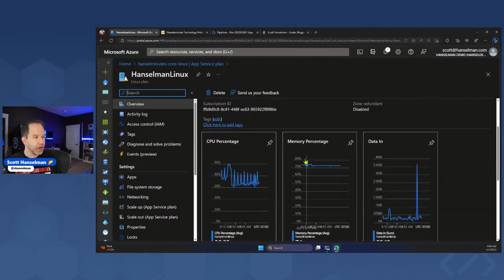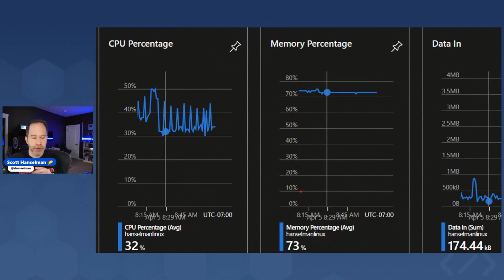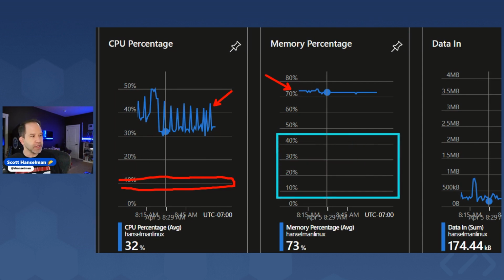So I realized that I want to look at my CPU percentage and my memory percentage in Azure portal, and I want to treat what's happening in Azure differently than I would treat a physical machine. If you were on a physical machine that was constantly at 40% CPU with memory pressure, or memory percentage almost 70%, you might say, this machine is working too hard. I need more headroom. I'd like to see that CPU down here in the 10% range, or maybe I want my memory pressure under 50%.